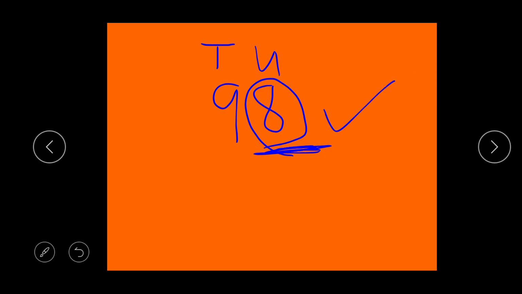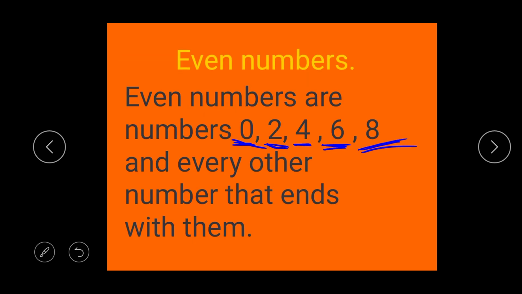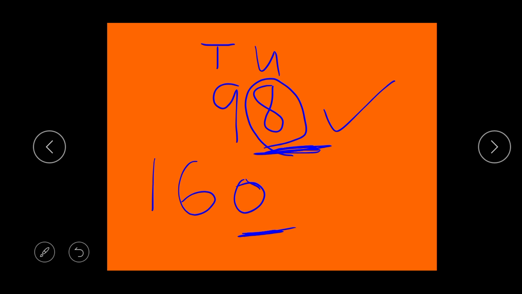What about a number like 160, a very big number? Is this an even number? Yes. Why? Look at the number at the back. Now ask yourself, what number is at the back? Zero. Zero is at the back, and zero is part of our even numbers. It means 160 is an even number.